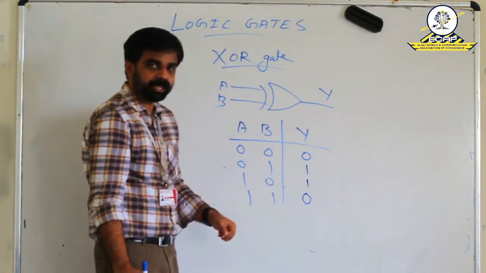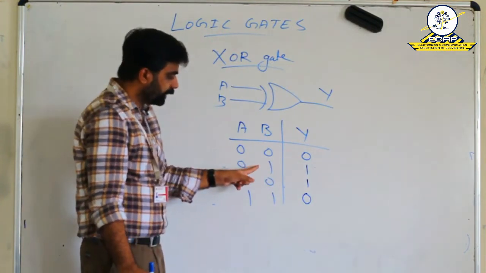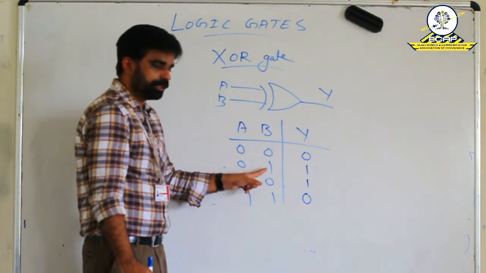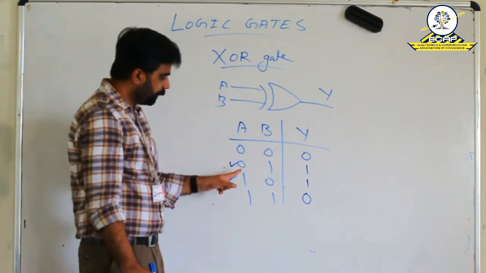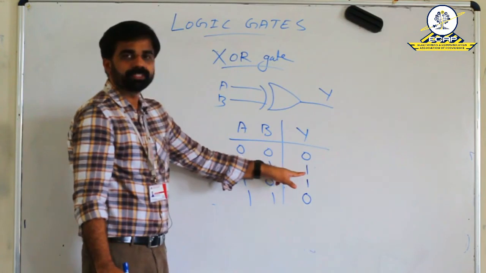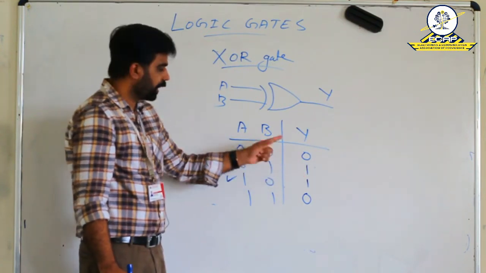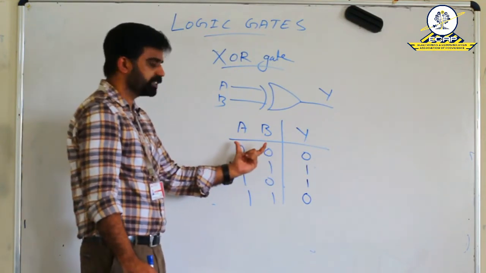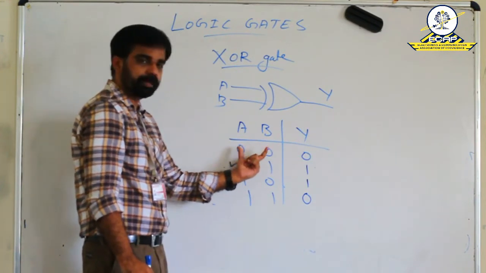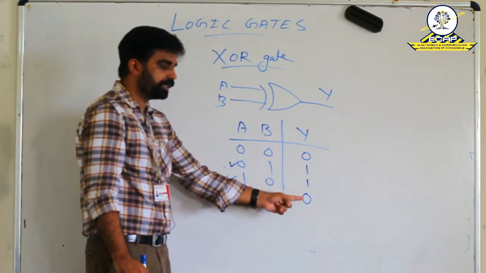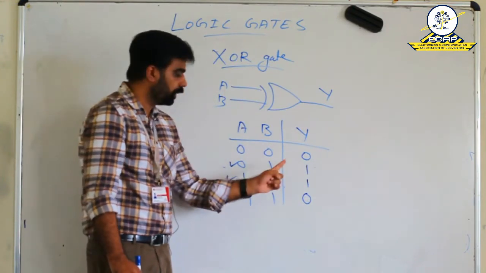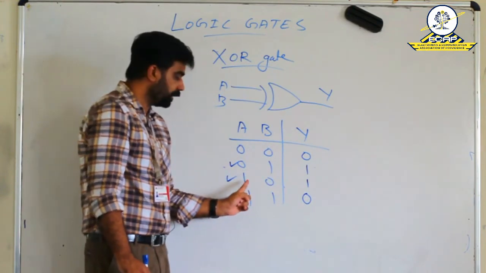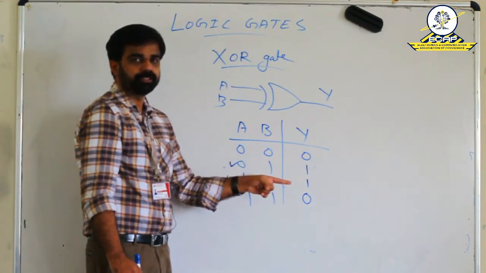So here we can say that when the inputs are different, that is in the second and third case, the output is high. In the other two cases, if it detects the same inputs, that is the first and fourth case, the output becomes 0. So it generates a high output only when both the inputs are different.